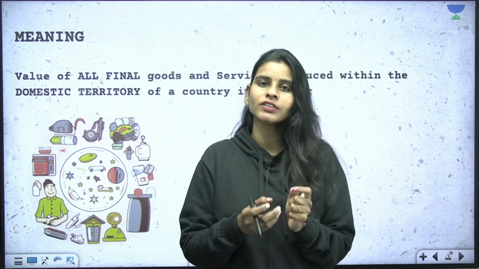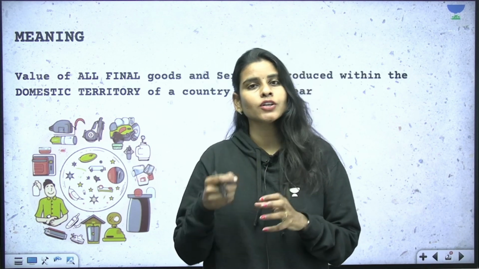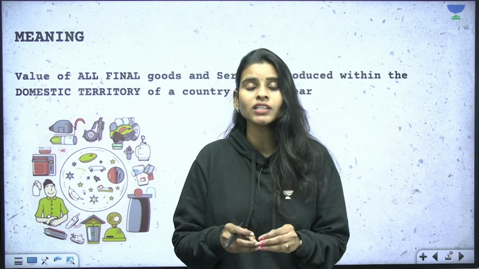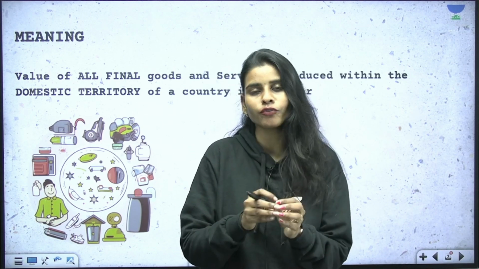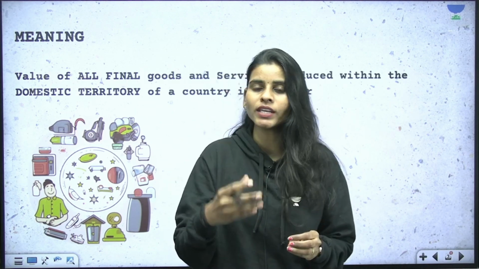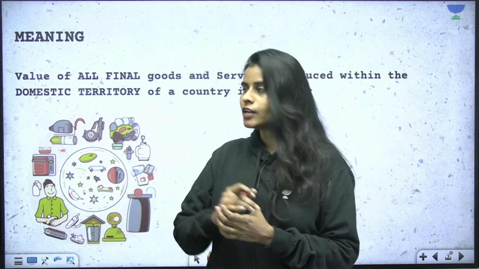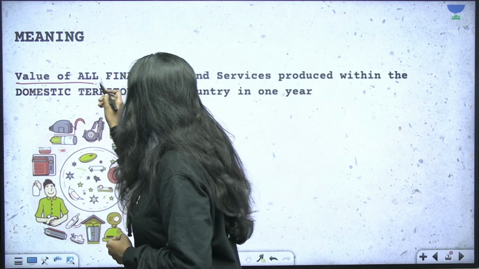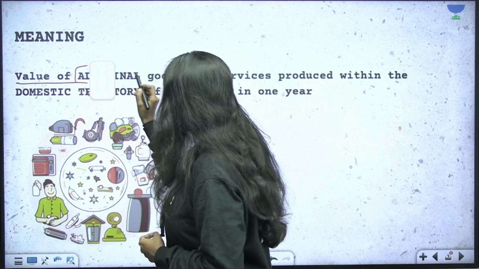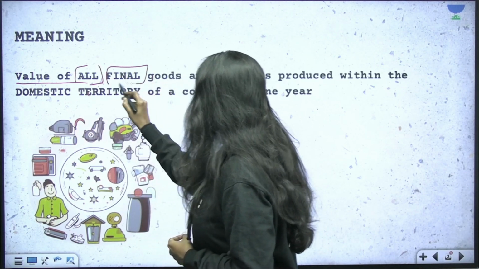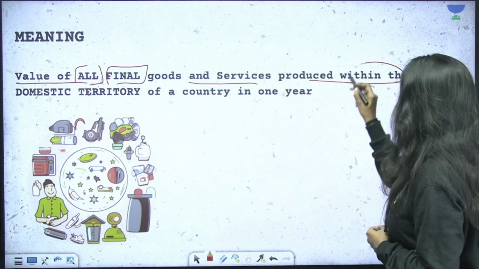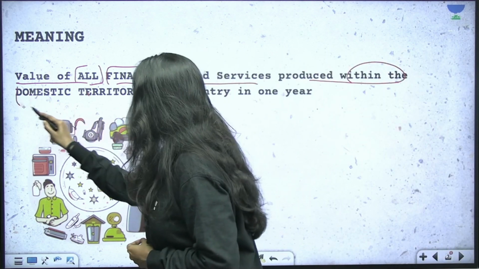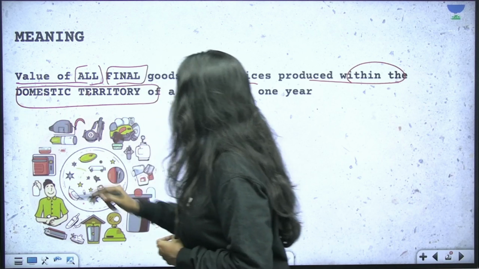So how do we refer to the national income? We refer to national income in terms of the monetary value of all these goods and services that we are producing in the country. Okay, so let's learn the definition of GDP now. GDP is nothing but the value of all final goods and services produced within the domestic territory of the country in 1 year.